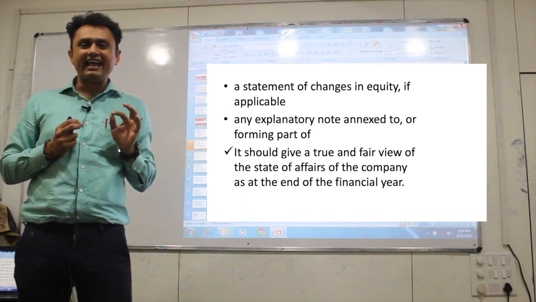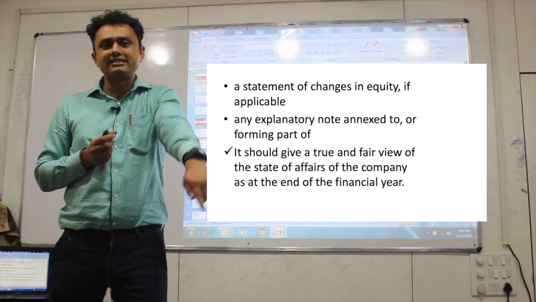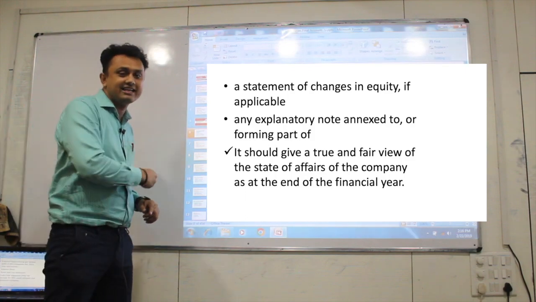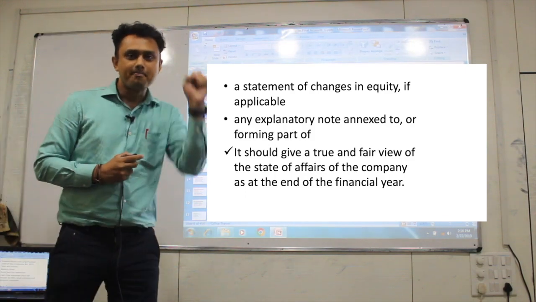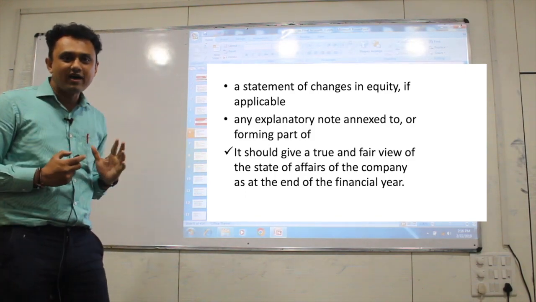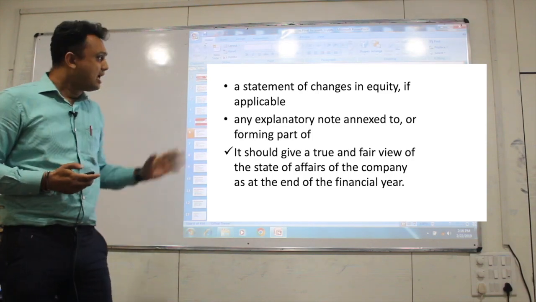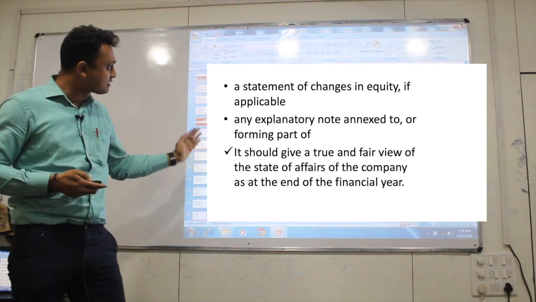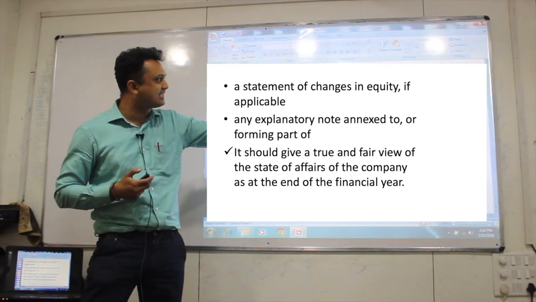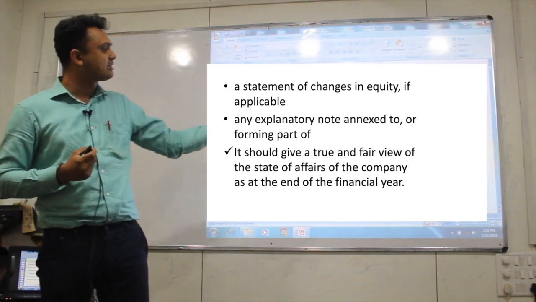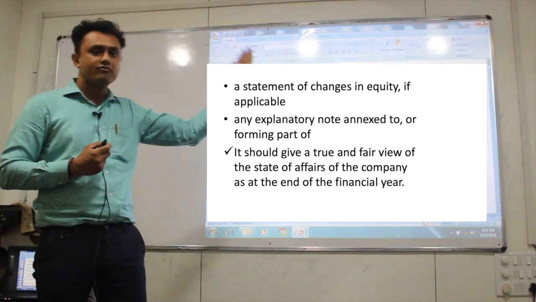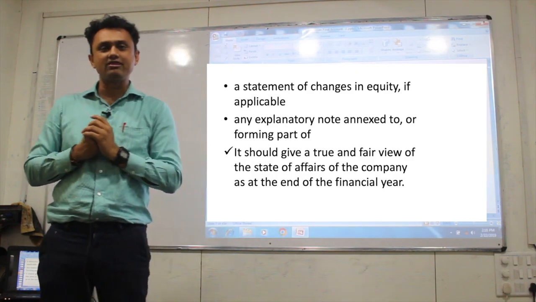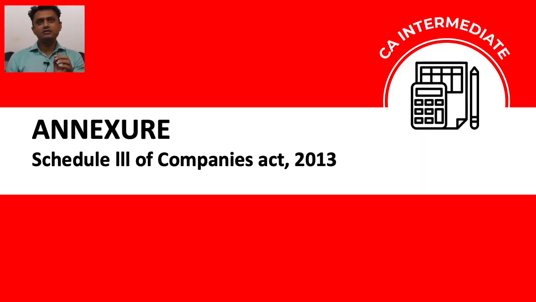So friends, again, the financial statement comprises the balance sheet, P&L statement, cash flow, statement of changes in equity and any explanatory notes annexed to or forming part of the related transactions. Now friends, we have discussed the definition of the financial statement.